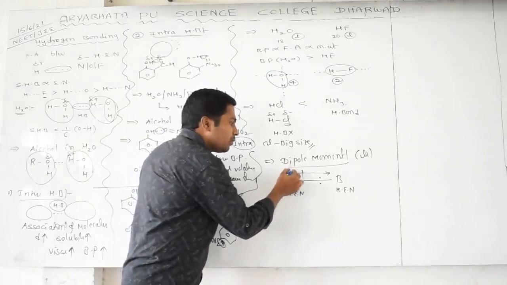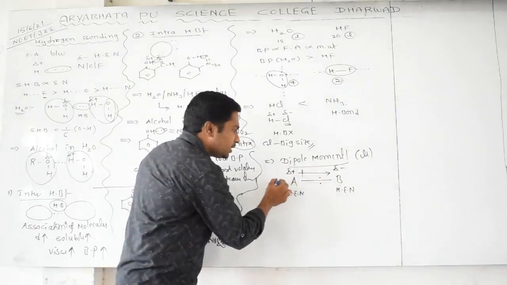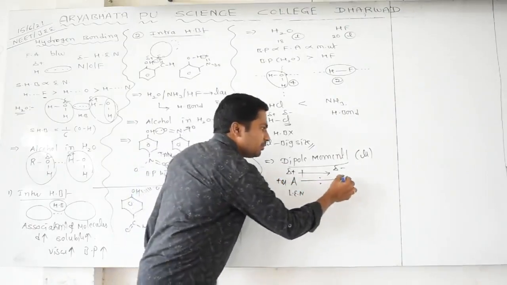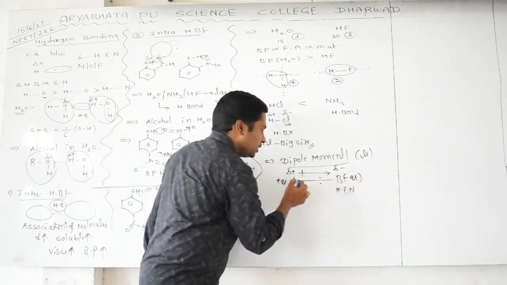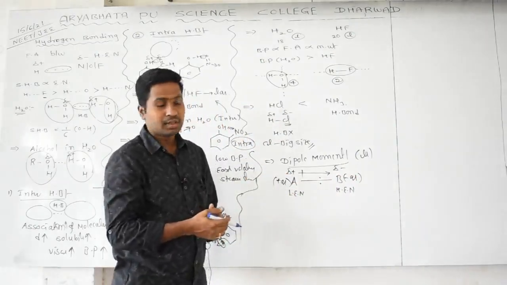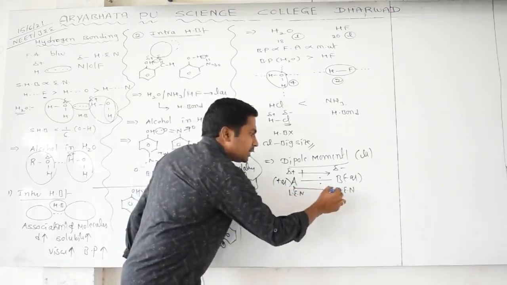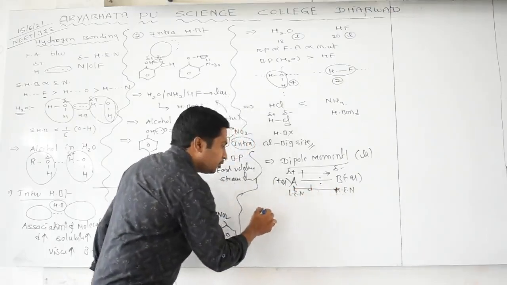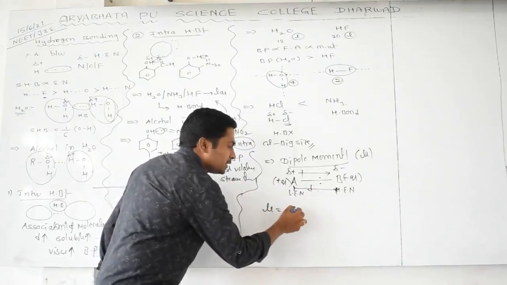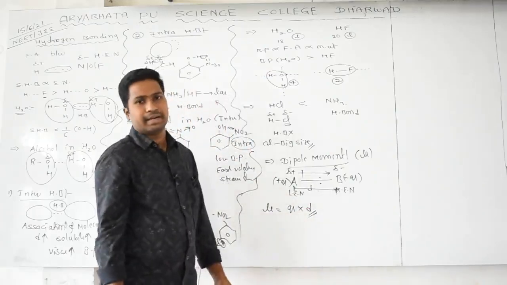After this we have a partially positive charge here and a partially negative charge here. For example, here you are getting plus Q charge, here we are getting minus Q charge. Both have the same value but opposite sign. Then the distance between the two bonded atoms is d. Then dipole moment mu is defined as the charge on the bonded atom times the distance between the two bonded atoms.